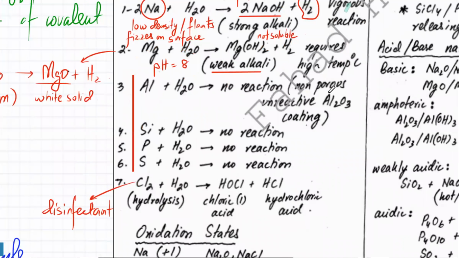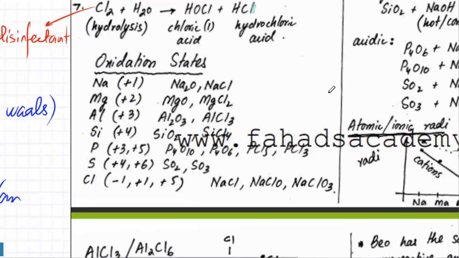Okay. Achha, oxidation states quickly. You already know that in Na, Mg, Al, they are +1, +2, +3. Non-metals have multiple oxidation states. They can have many oxidation states. These are the common ones. Phosphorus can be +3, +5. Sulfur can be +4, +6, like SO2, SO3.